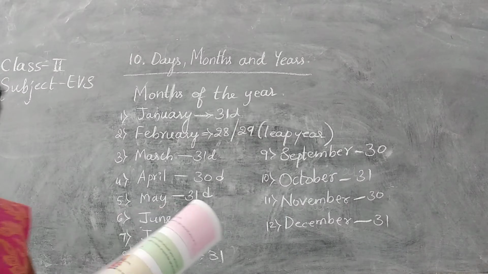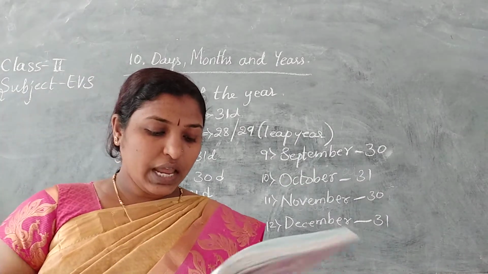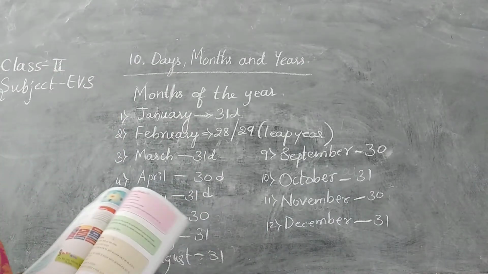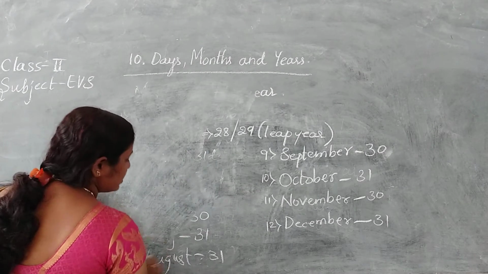December with 31 days. Let us think and write. Which year is this? Now which year is this?